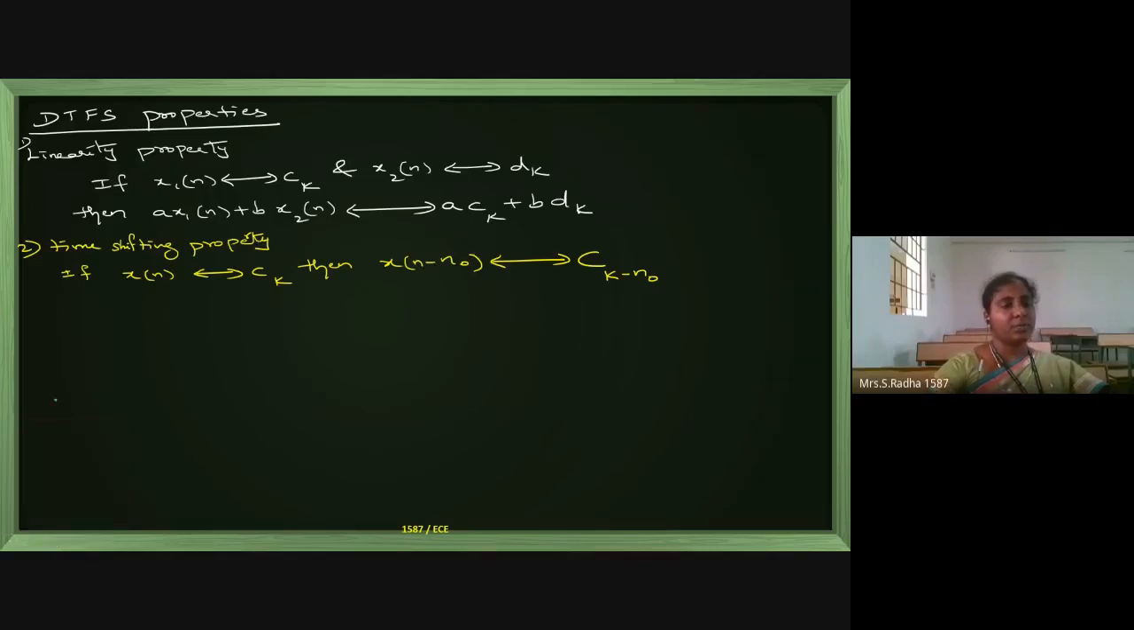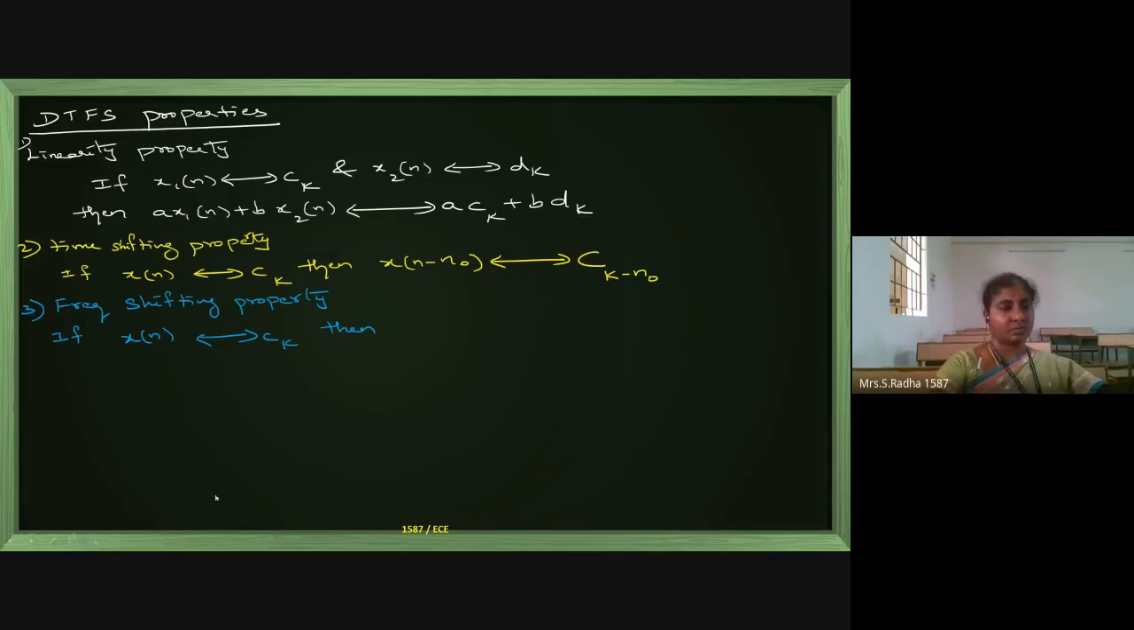Next, the third property, frequency shifting. This is time shifting, what I have told just now. Next is the frequency shifting property. If x of n has Ck, then in the frequency domain you have a shift.